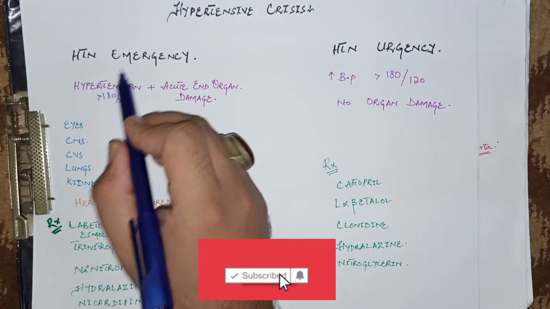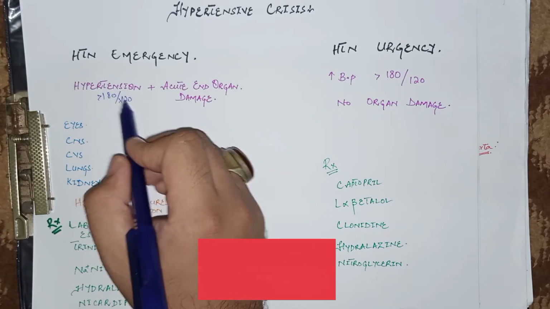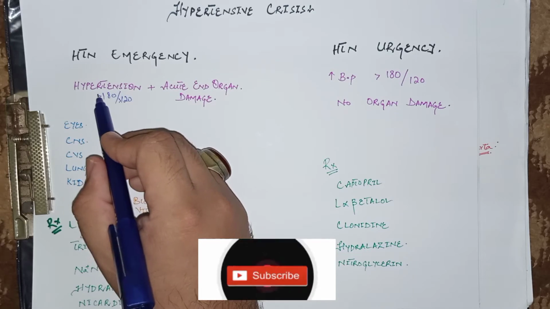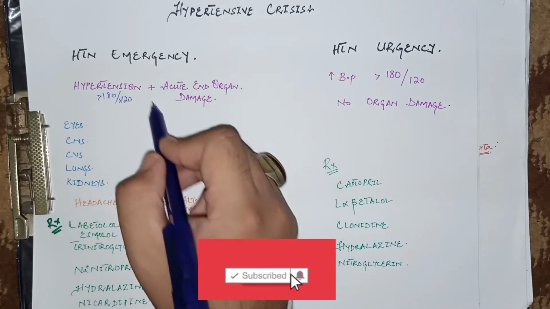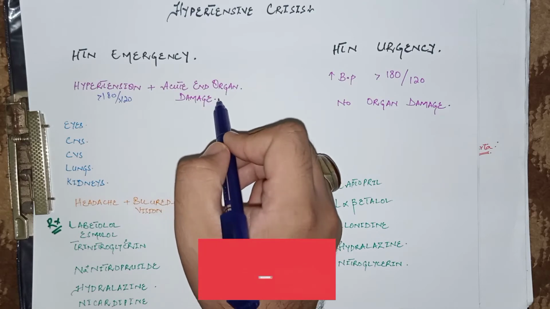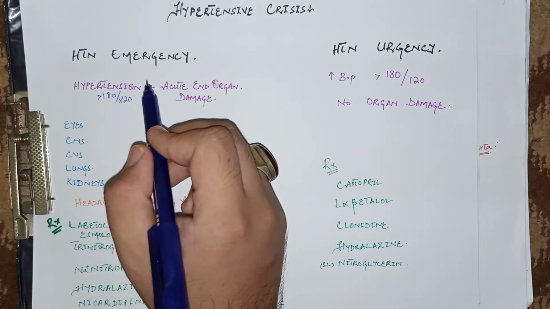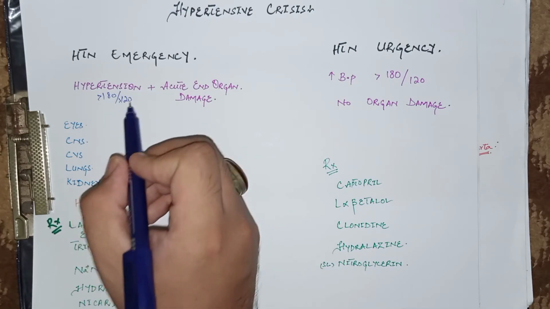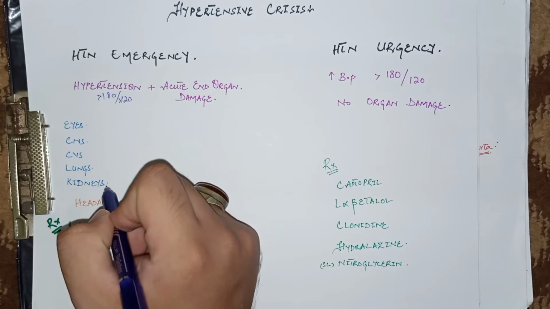It is defined as if the patient has hypertension of more than 180 by 120, that is systolic blood pressure of more than 180 and diastolic blood pressure of more than 120, along with acute end organ damage. It is called hypertensive emergency. So the organs affected by severe hypertension are the eyes, CNS, CVS, lungs, and the kidneys.